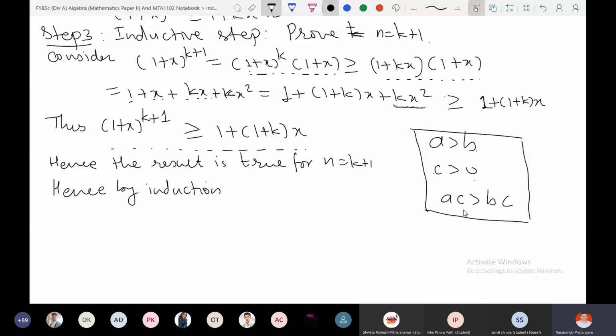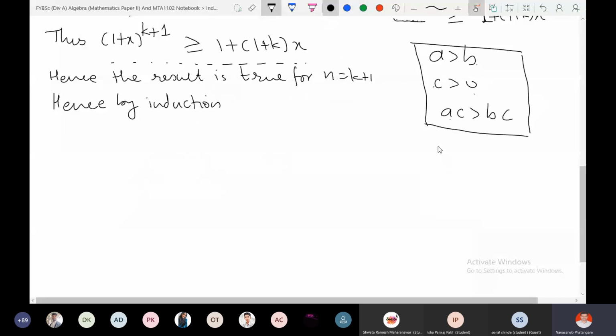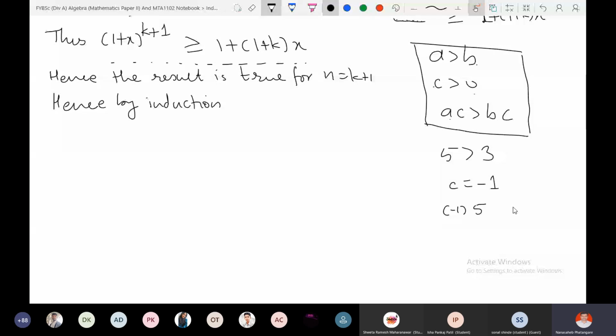So for example, 5 is greater than 3 and c is equal to, suppose, minus 1, and if I multiply by minus 1 on both sides, what will happen? The sign will be reversed. Minus 1 times 5 is minus 5, and minus 1 times 3 is minus 3. In that case the inequality is reversed. Here it was greater. Now if you multiply by a negative number, the inequality becomes opposite. But if c is positive, then this inequality greater than remains greater than, right? If c is positive. So where do we use this property?